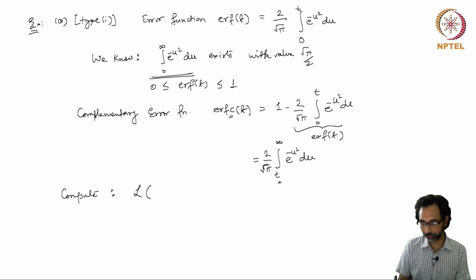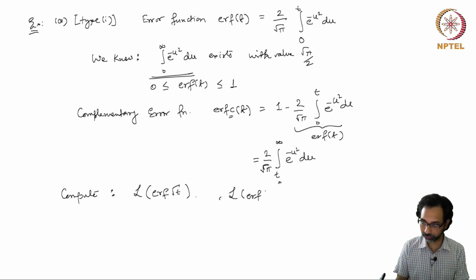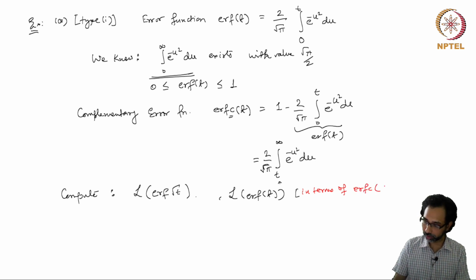So we have these two functions, and now we would like to compute the Laplace transform of the error function of square root t. One can also compute the Laplace transform of the error function itself, but this will be in terms of the complementary error function, and I leave it to you.